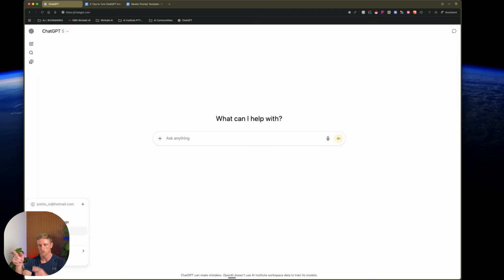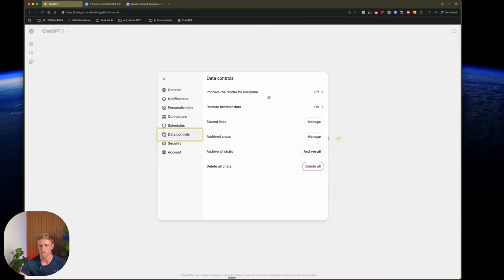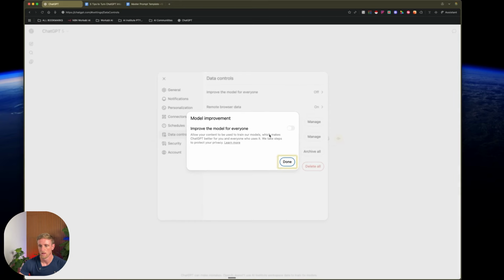So what you're gonna do is come down to that bottom left hand corner, go into this personalization section. And what you'll see here is general, notifications, personalization, connectors, data controls, all that funky jazz. What we want to do first, before we even get started to personalize ChatGPT, we want to come down to data controls. You can see for me just here, it's off. It's automatically off for me. I'm on a Teams plan. So what you want to do is just turn that thing off.